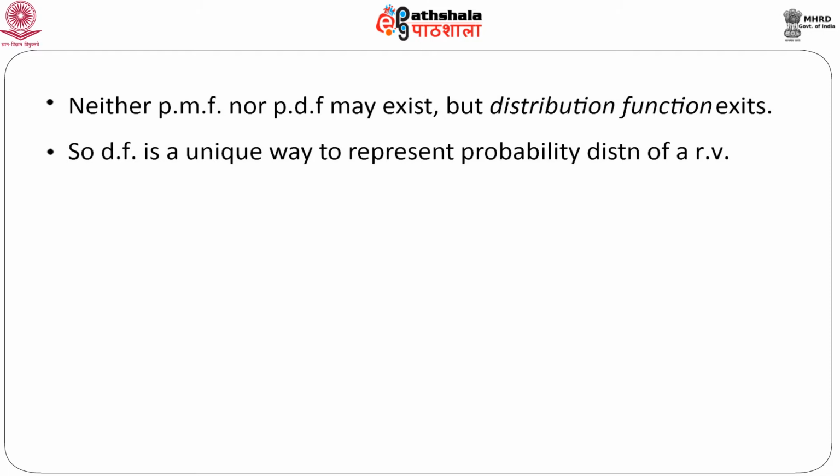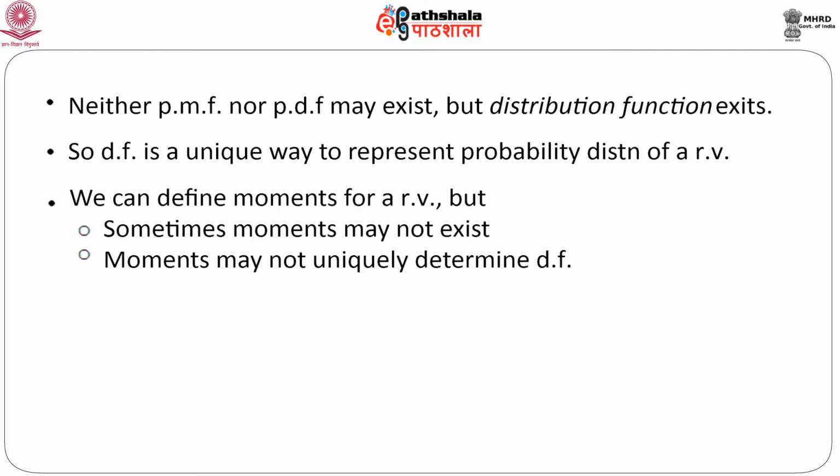Now, another important feature of the distribution of a random variable is some characterizations of the distribution in terms of the moments. We can define moments of a random variable in a very standard manner, we all know that.